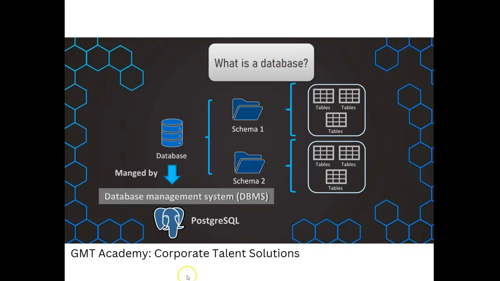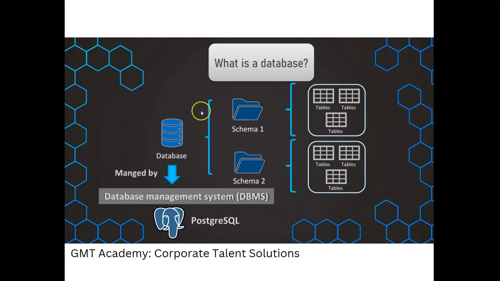See in the next level of example, before we move to RDBMS or DBMS, this is the database. We have a schema. A schema is nothing but a layer. In the database you can create multiple layers, and in those layers we can have tables, from which you can extract the data.